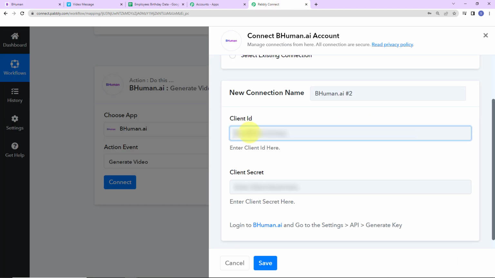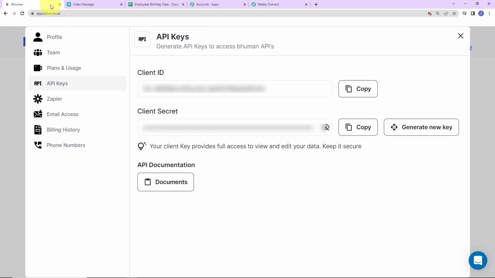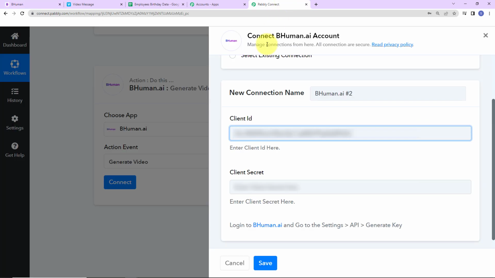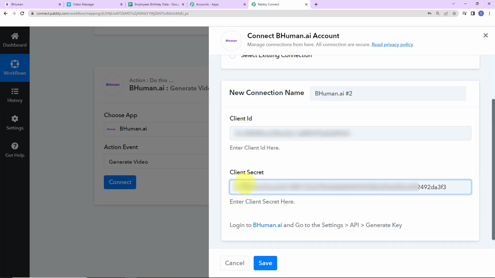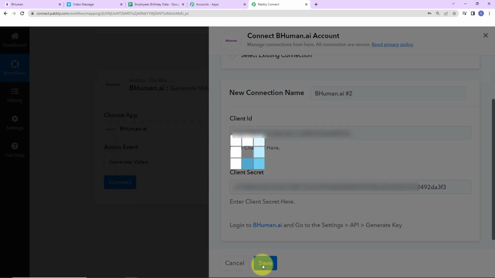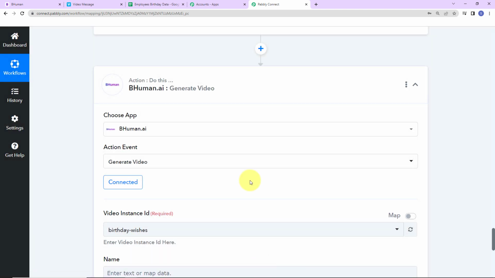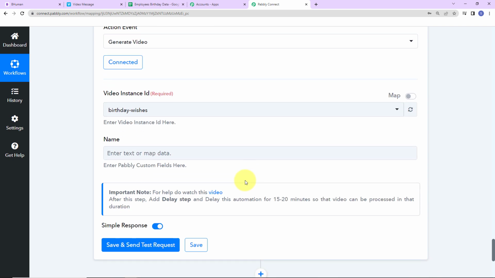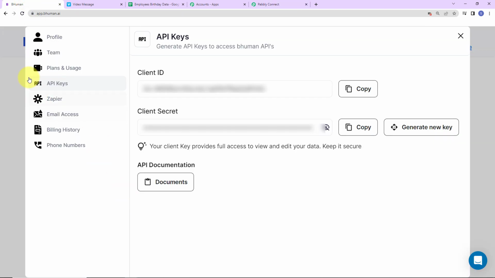Let's copy the same and paste this here. Go back. Here I'm going to copy the client secret and paste this over here. Let's click on save to set up this connection. So here we can see that the connection is all set. Now here we have to enter the video instance ID. So basically what we have to do, first we are going to go back to BHuman.ai.